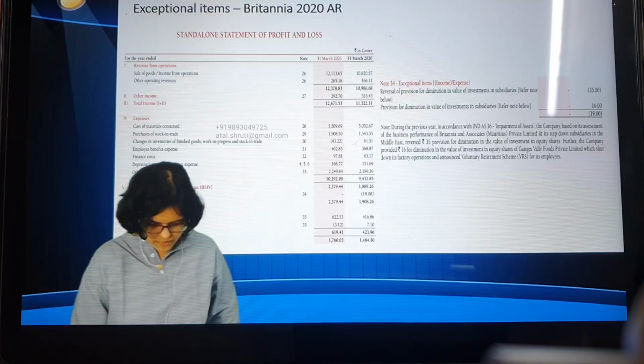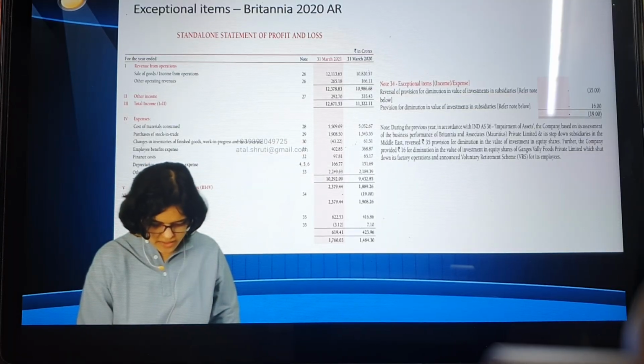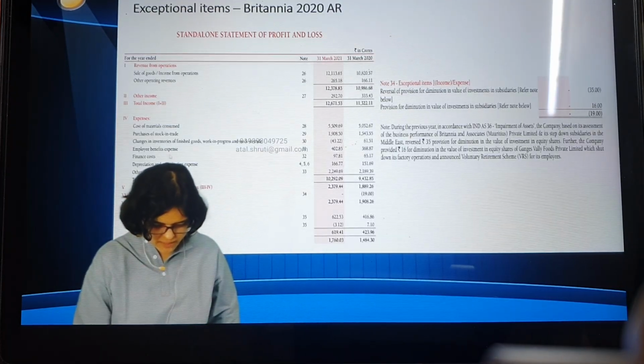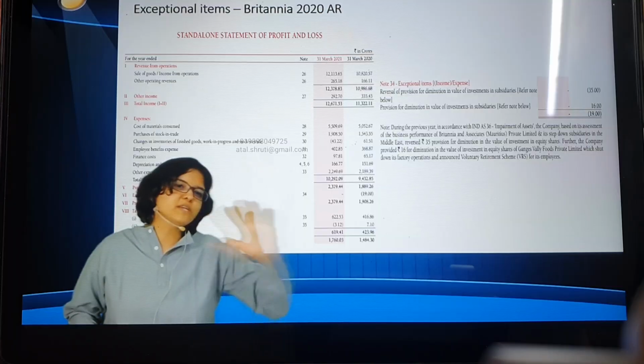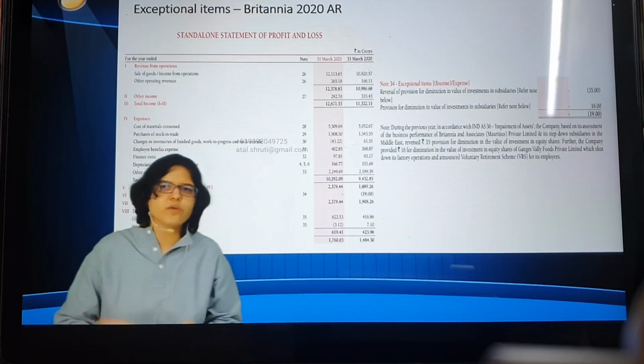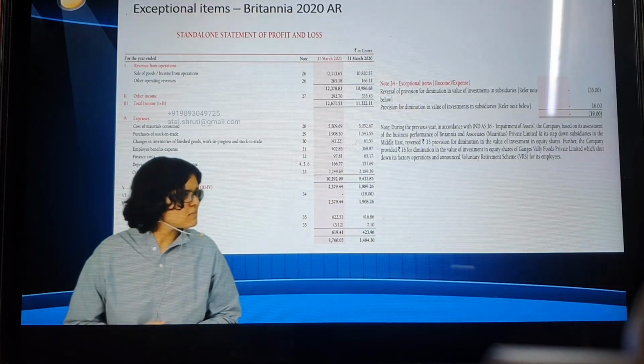Correct? If I move ahead, this is Britannia. See Britannia. Cost of material, stock in trade. As I said, the first 3 will be about material, right? Then employee benefit, finance cost, depreciation, other expenses. So 5 major items in expenses, 2 major items in incomes. Which major items? Revenue from operations, other income. Getting the hang of it?